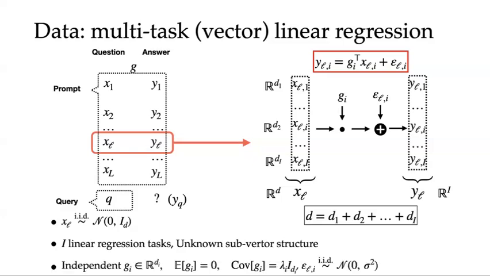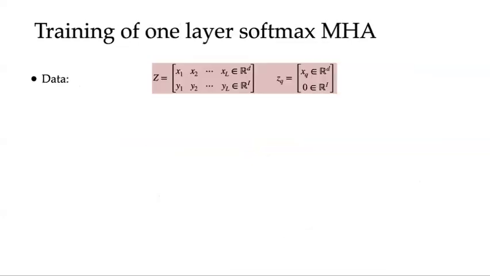We model the random coefficient GI with zero mean and covariance determined by the constant lambda times the identity matrix. We assume that the noise is sampled from independent Gaussian with variance sigma squared. We further let Z be the matrix form of the prompt, which combines X and Y together, and let ZQ be the concatenation of XQ and 0.